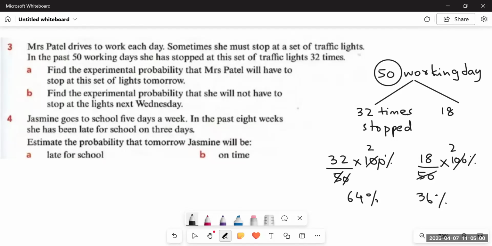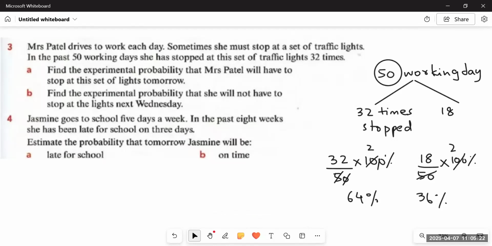So on the basis of this experiment, we can say that there are more chances that she has to stop on any day, because it's 32 times out of 50. There is more chance that some other day she has to stop, and less chance that she won't have to.